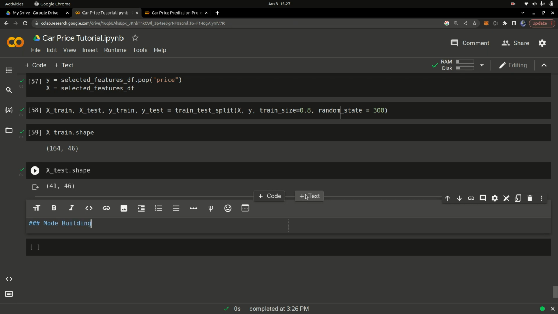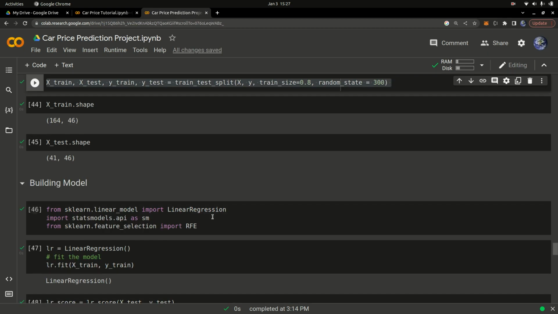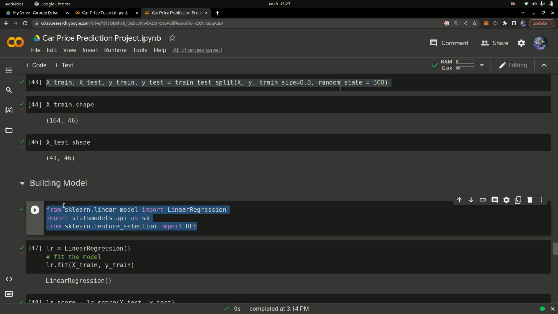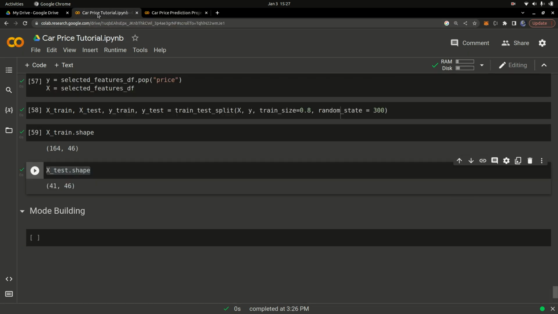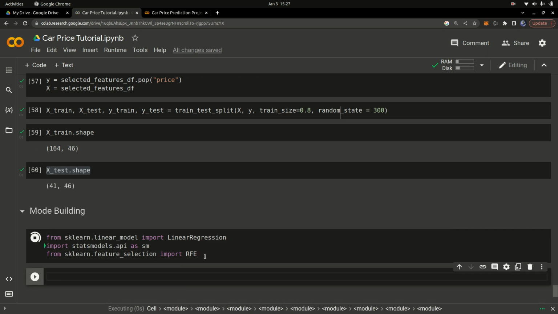So now let's see what we need to import. We need to import a couple of things. I'm going to copy everything from here, paste it in here and run that to import everything, and then I'm going to explain what it all means.